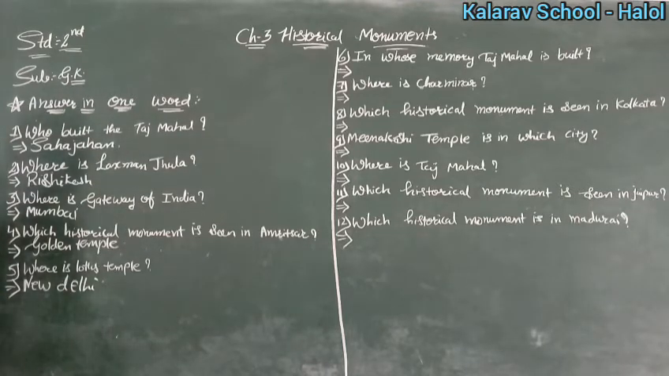Taj Mahal built by Shah Jahan. Then Lakshman Jhula is in Rishikesh, or in Uttarakhand. Okay. Then Gateway of India, it is in Mumbai. Fourth number, historical monument. अमृतसर में कौन सा historical monument देखने को मिलता है? It is Golden Temple. Yes. Then it is Lotus Temple. It is in New Delhi. Clear up till number 5.